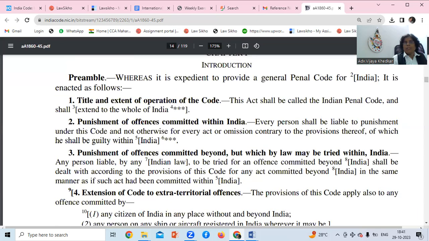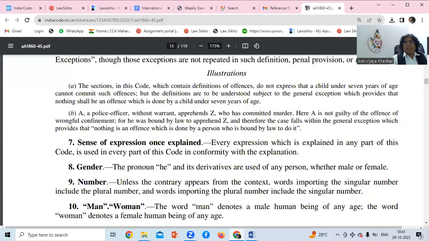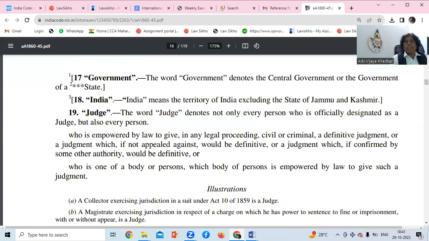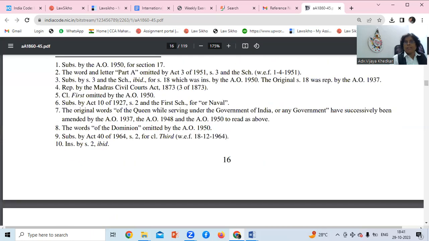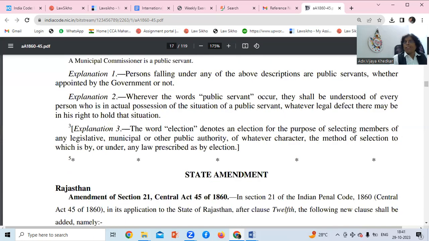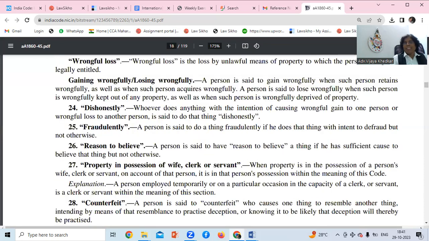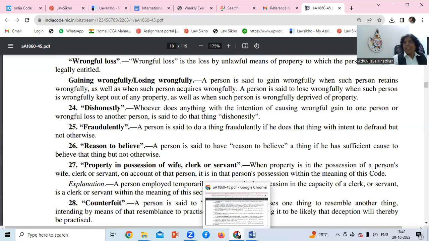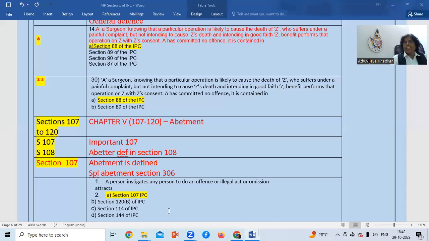And this is code, preamble, gender, number, all is defined, and illustrations are there. Illustrations are directly asked, so please remember that the surgeon's illustration is coming again and again. The hatchet thing is also asked twice.